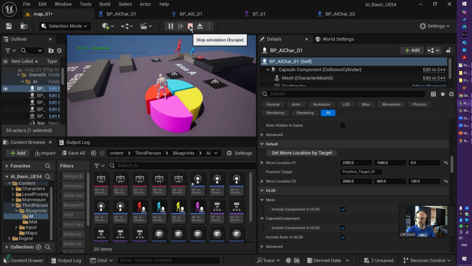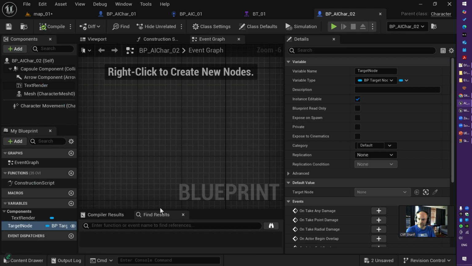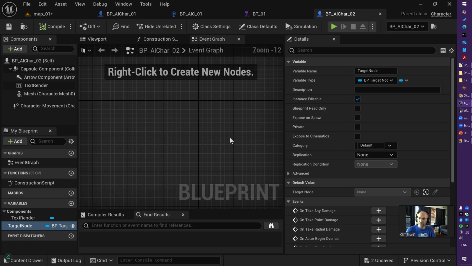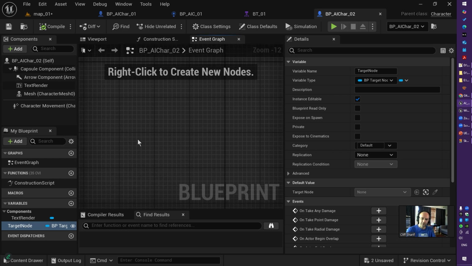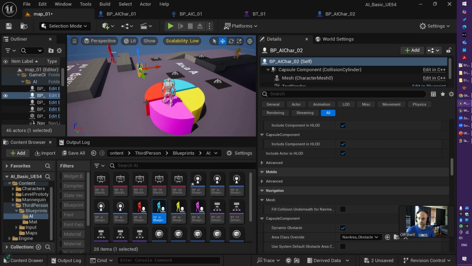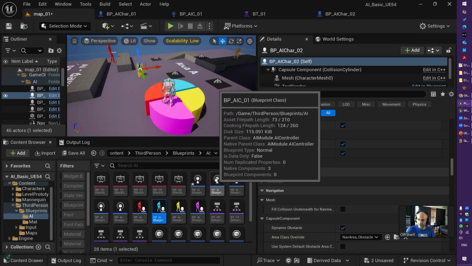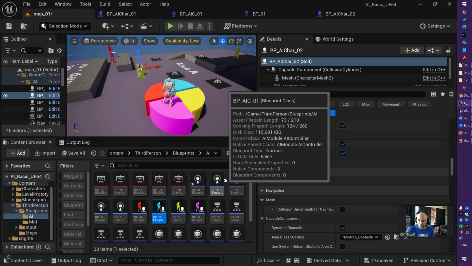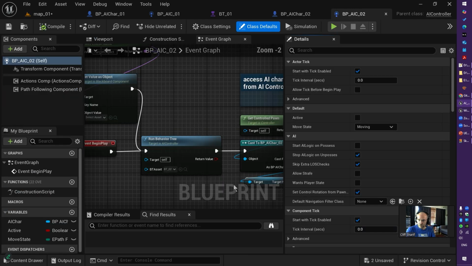How does that happen? Let's check this character. Inside the character there is nothing. I just have a target node, a destination. So it should happen from the AI controller. Let's open the AI controller, AI controller number 2.